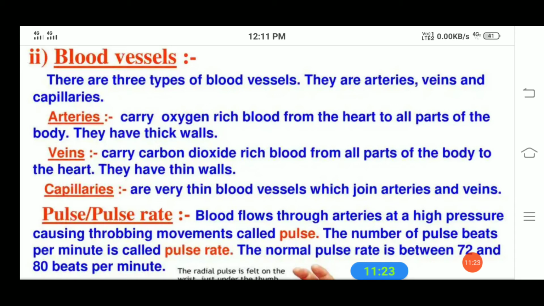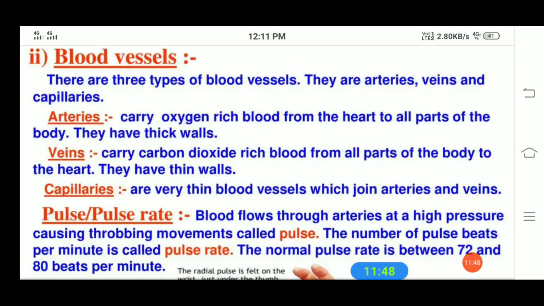As you have learnt in chapter number 10, what are the two types of blood vessels present in the body? Arteries and veins. So in blood vessels there are two types, arteries and veins. Another one that we can see here is what? Capillaries.